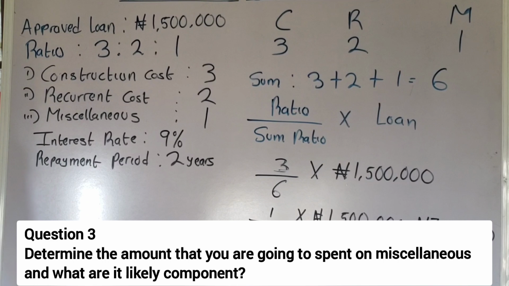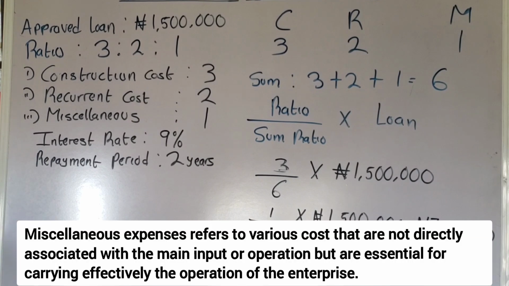We are told to determine the amount that you are going to spend on miscellaneous and what are its likely components. Miscellaneous expenses refers to the various costs that are not directly associated with the main input or operation. They are expenses that are not directly associated with the main input or operations, but are still essential for running the enterprise.